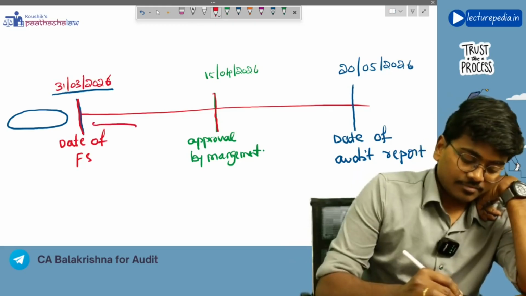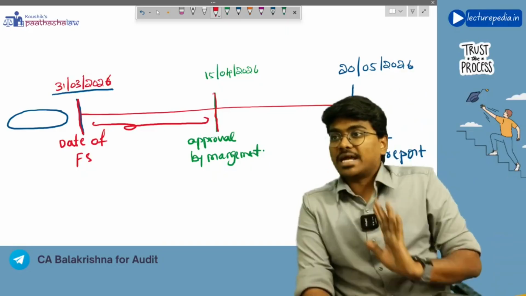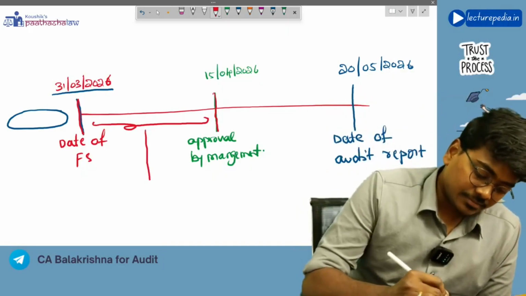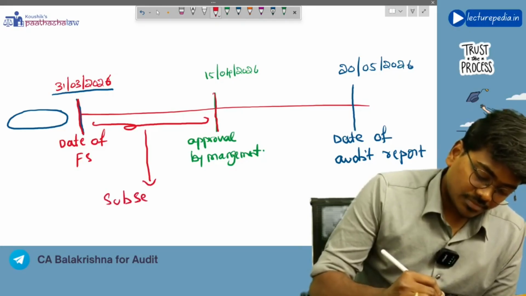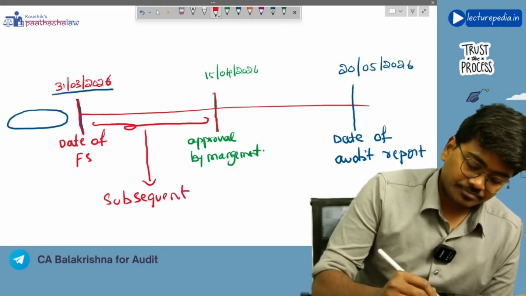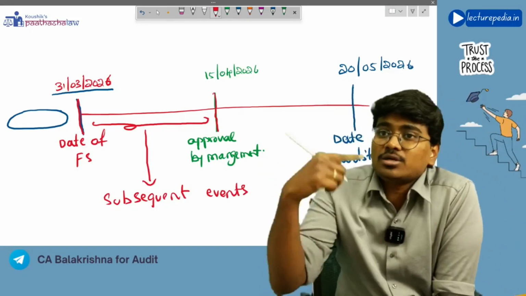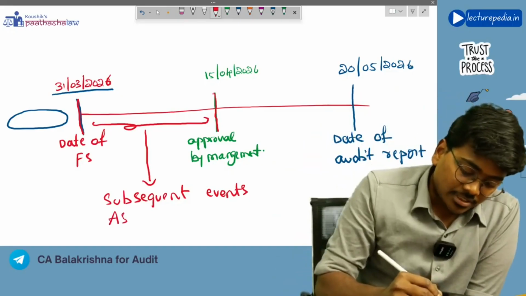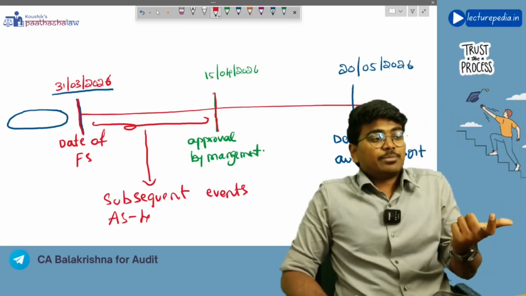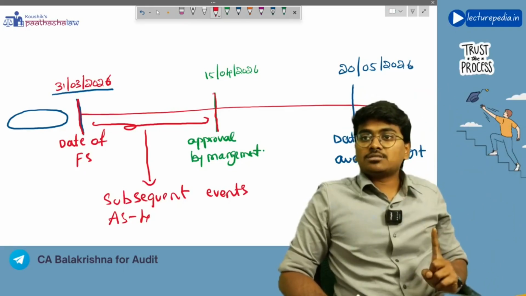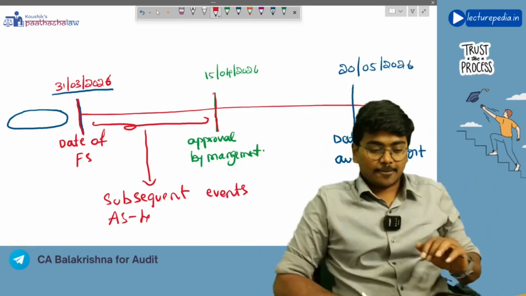All those events that occur between these two dates will be known as subsequent events for the purpose of AS4, accounting standard 4. That means for the purpose of your accounts, subsequent events means those events that occur between the date of financial statements and the date on which management approves the financial statements.